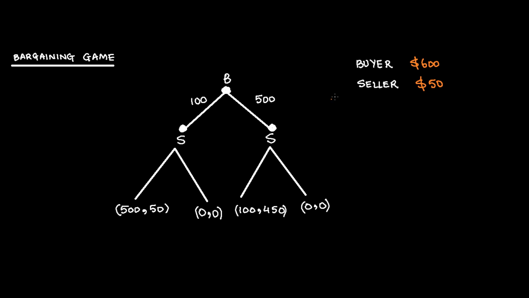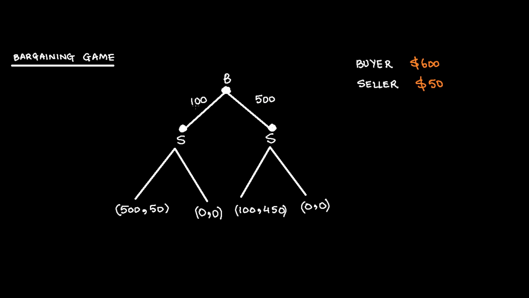Bargaining game. There's a buyer and there's a seller. Buyer wants a product which is costing $50 to a seller. Of course, he doesn't know this, that this is the cost to the seller, but buyer puts a maximum value on this product as $600. Now, buyer has two strategies to play. Either he can offer $100 to a seller, or he can offer $500 to a seller.